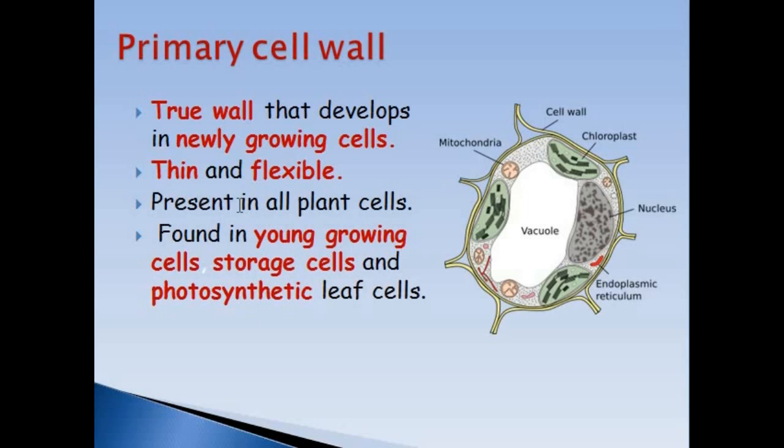It is present in all plant cells, and most of the plant cells have only primary cell wall. These are the cells which can store food, and in most of the photosynthetic cells, the primary cell wall is present. There is no secondary cell wall.